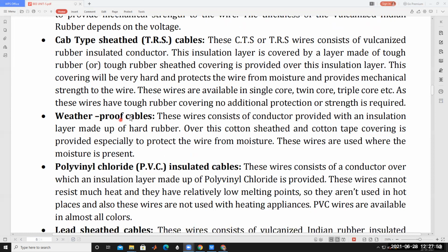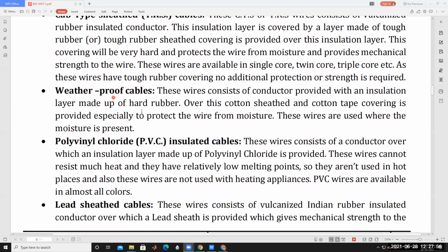And then next, weatherproof cables. This type of cable is generally used for protection against moisture. These are weatherproof cables.